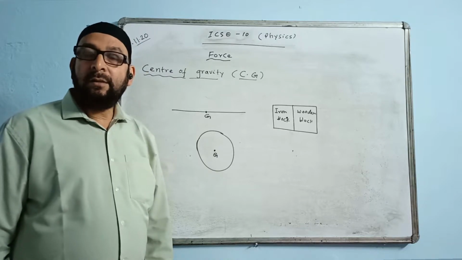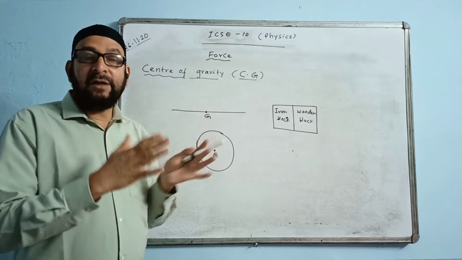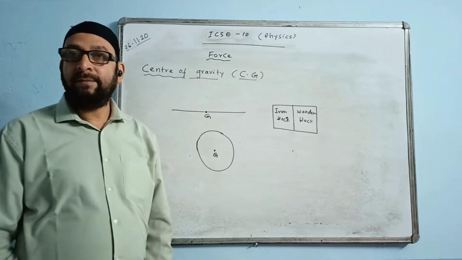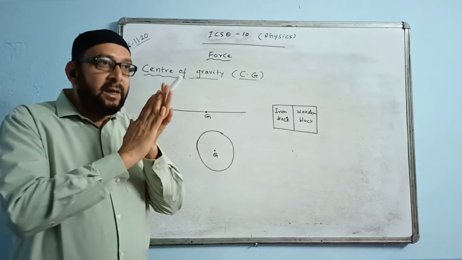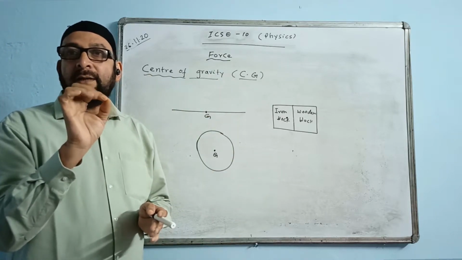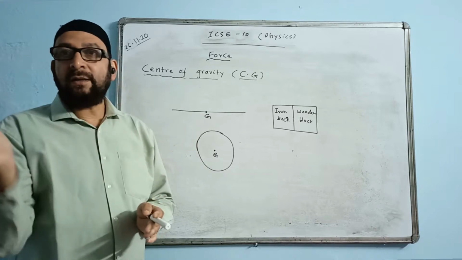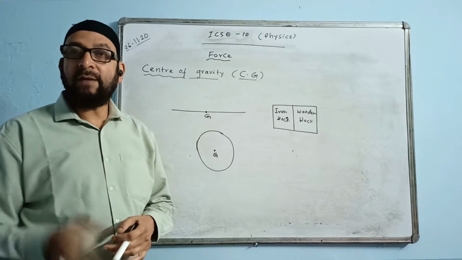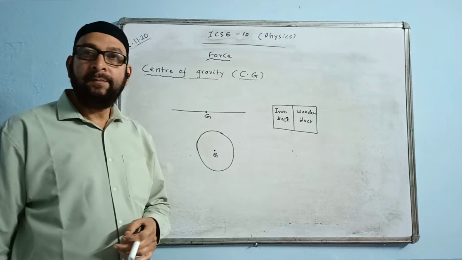I think you got the idea. Whichever side is heavier, the center of gravity will be towards that side. And if the masses are equally distributed everywhere, then the center of gravity will be exactly midway. This side equal mass, that other side also equal mass. That way it will be situated.